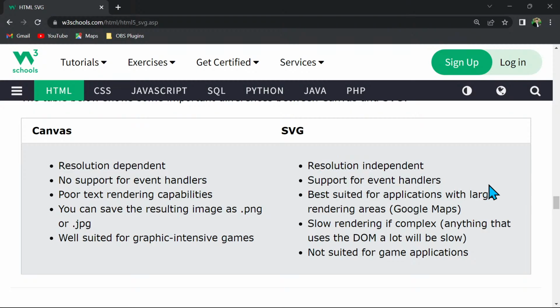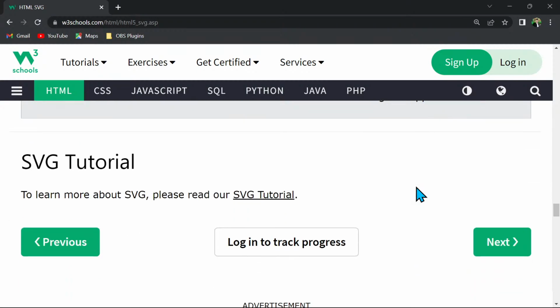SVG supports event handlers because it is tag based, but in canvas you don't find any tags. You have to write JavaScript to draw text or images on it. SVG has tags like circle, polygon, and rectangle, and that's why you can write onclick and other handlers on it, so anyone can interact with it. SVG can be slow sometimes. I already explained these differences to you.